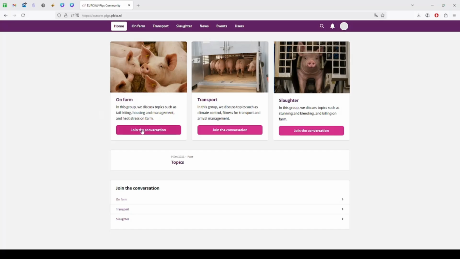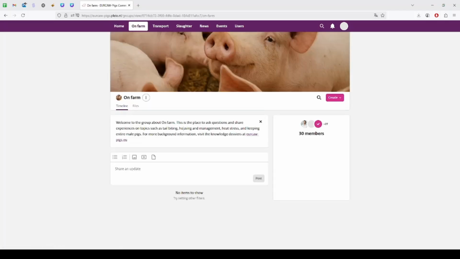So you can just click the designated group for that right here, join a conversation. You can also click the menu or even down here at the bottom, so there's no way to miss it. You can choose whichever you would prefer. You would end up on the same page anyway. Join the conversation. Here we are.